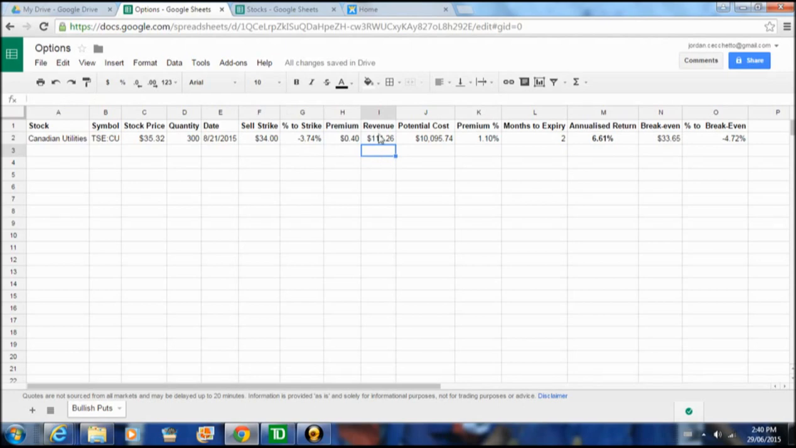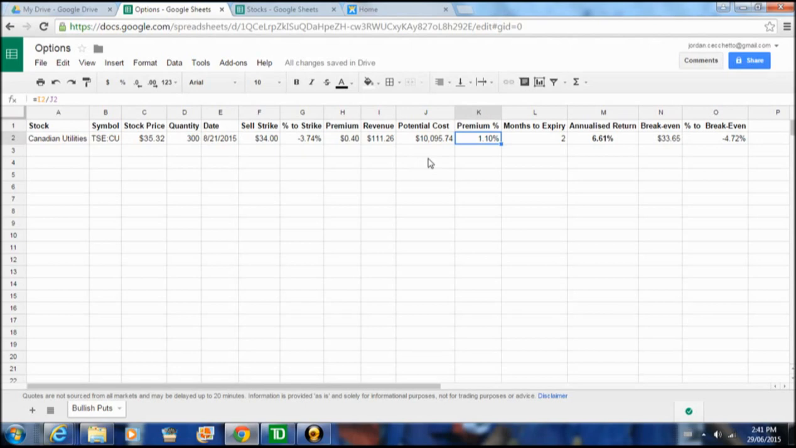So if the stock trades above $34 on August 21st, or up until August 21st, we collect this revenue, no questions asked, no money down, no risk to us. That's about 1.1% of what it would have cost us to buy the stock at $34. And that's subtracting the premium.